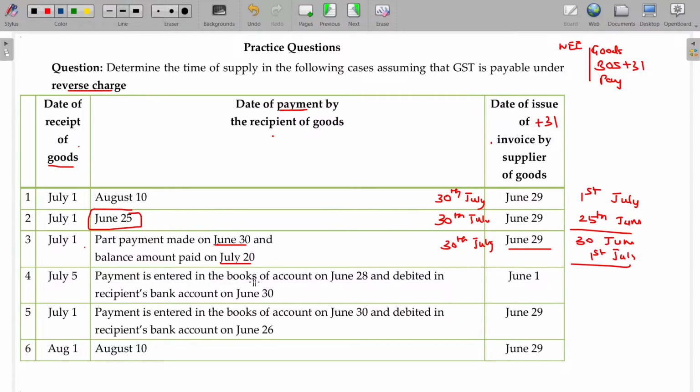Here payment is entered in the books of account on June 28 and debited in the recipient's bank account on 30th June. Between these two, whichever is earlier will be taken. And for June 1, you have to add 31 days. In June there are 30 days, 29, another 2 days, so 2nd July. Among the 3, you have to take June 28th.